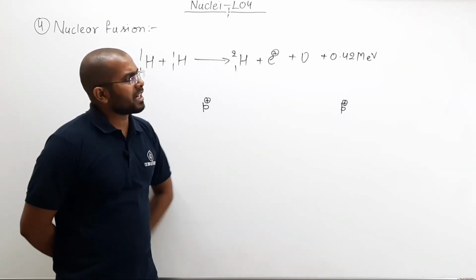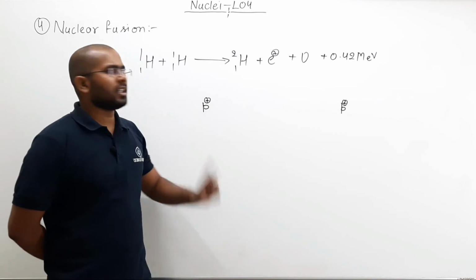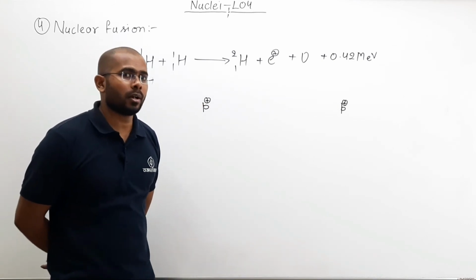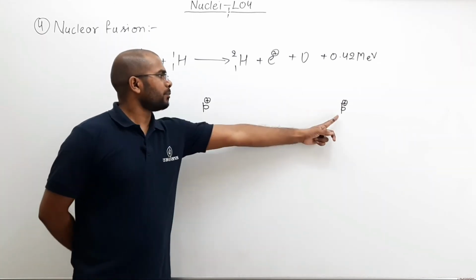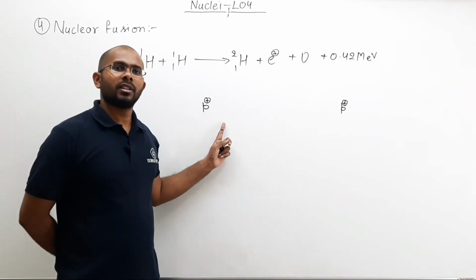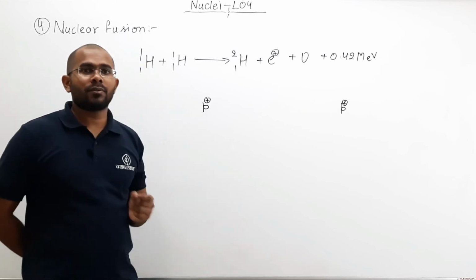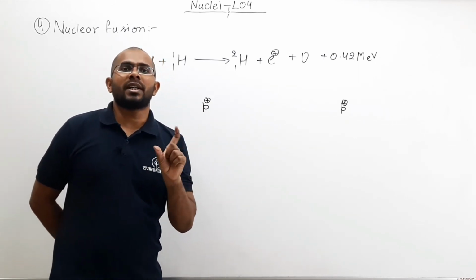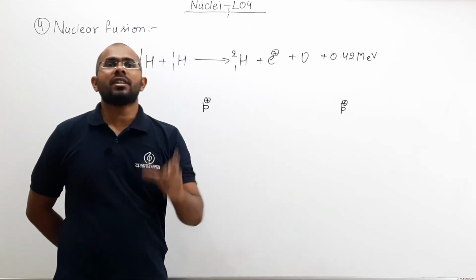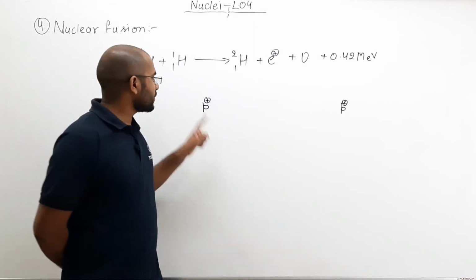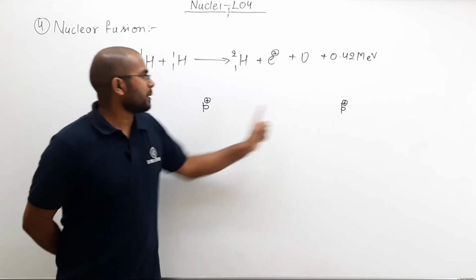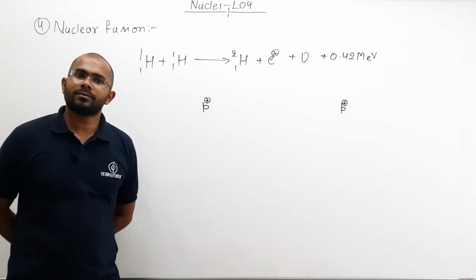Can they come close to each other? No. Why not? Because they both are positively charged. And you know from the electrostatics chapter that two positively charged particles repel each other. So if they are repelling each other, then they cannot come close to each other on their own.